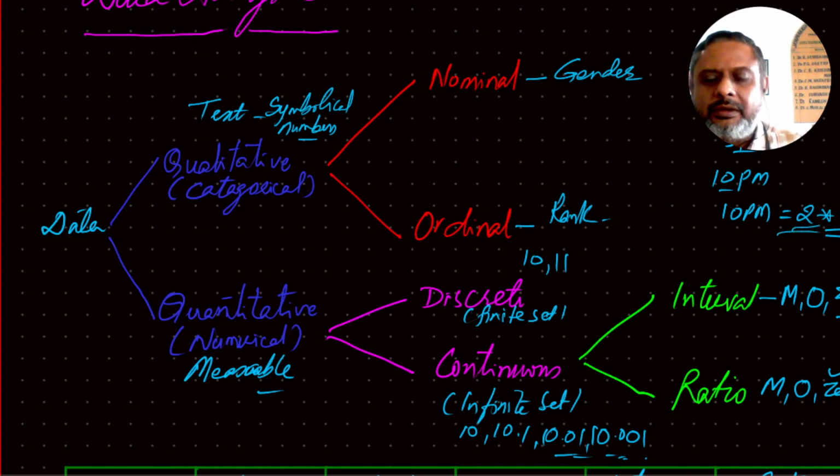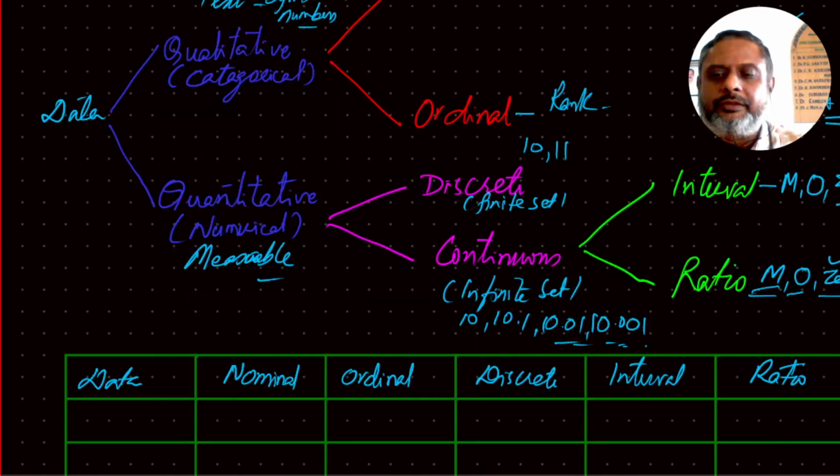But coming to the ratio side, they are measurable, they are ordered, 0 has a meaning, and division and multiplication are also possible. An example may be age. Age is measurable, so you can say one fellow is of lower age, other fellow is of higher age. So they are ordered. At the time of birth, the age of a child is 0, and then it keeps growing only one way. So there is no concept of negative age here.